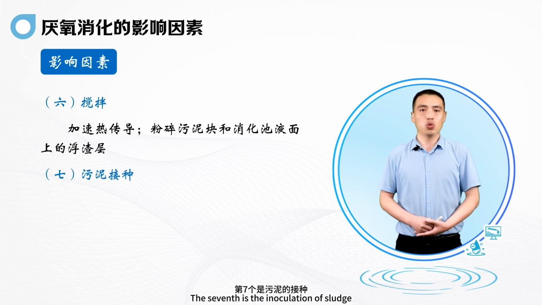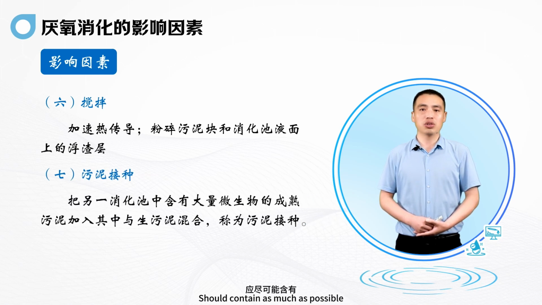The seventh is the inoculation of sludge. Inoculated sludge should contain as much as possible the alkaline anaerobic bacteria and acidic anaerobic bacteria required during the digestion process. Furthermore, it is best to use digested sludge with fewer harmful metabolites. Good inoculation sludge is mostly found at the bottom of the final digestion tank.